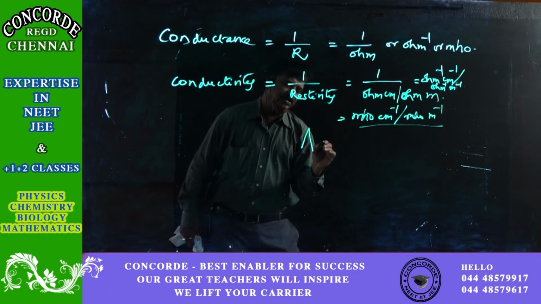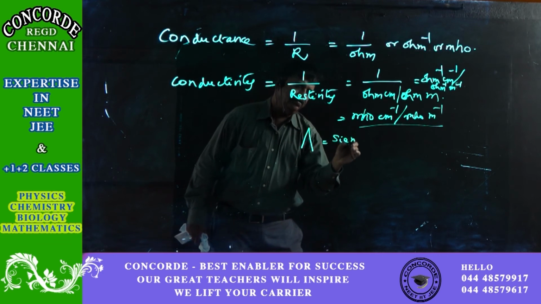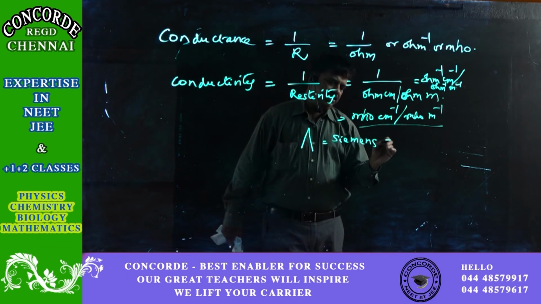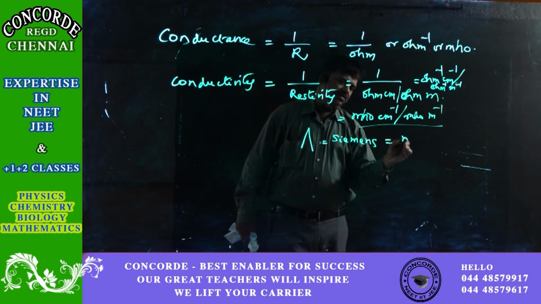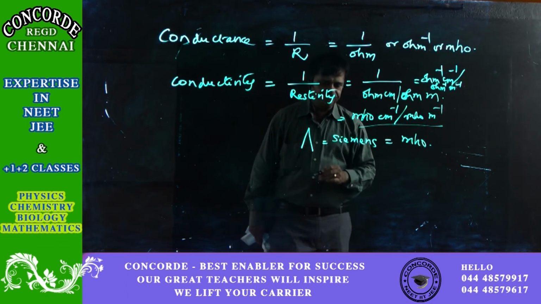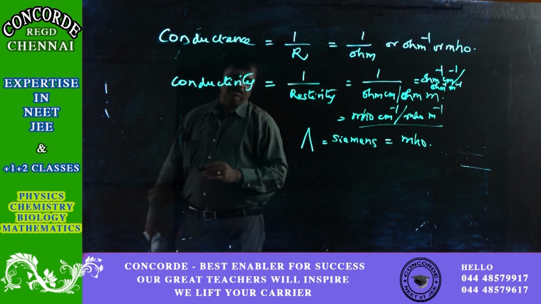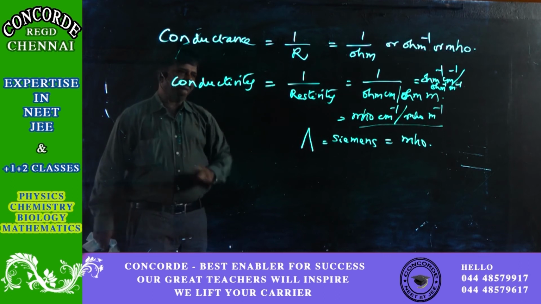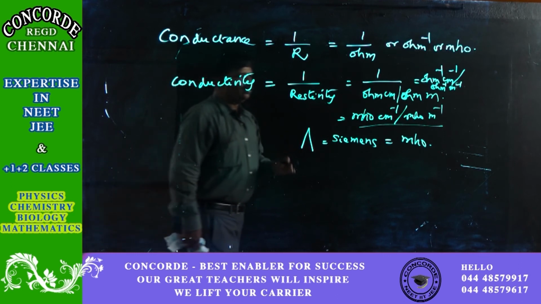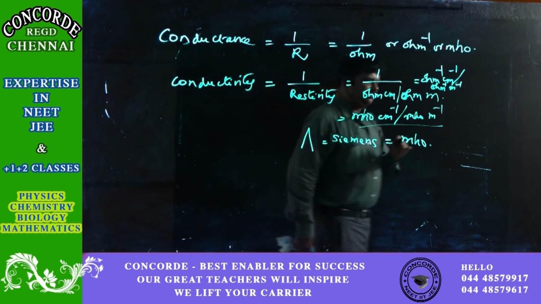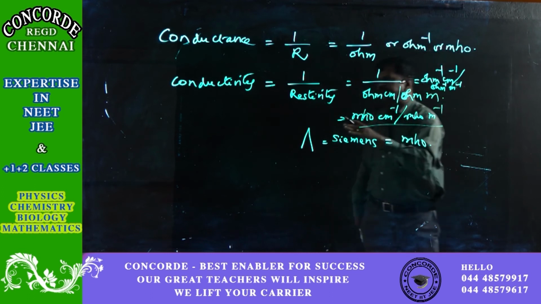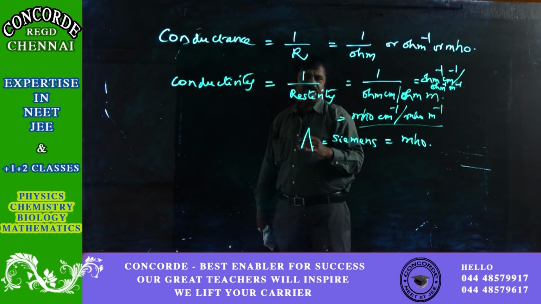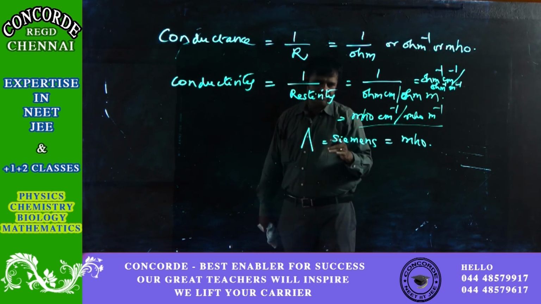Siemens is the individual unit of conductivity. Siemens is nothing but mho. Okay, understood? Conductance, conductivity.